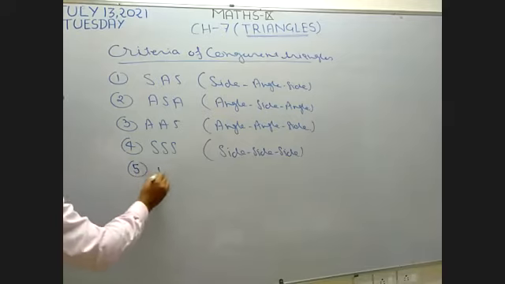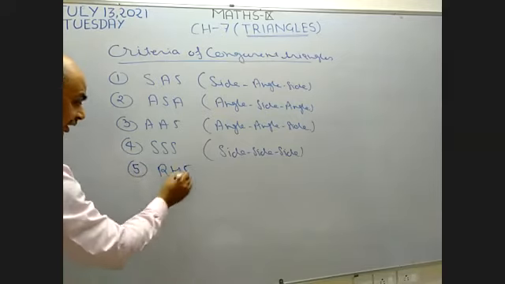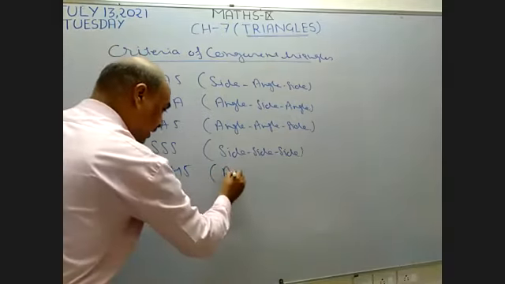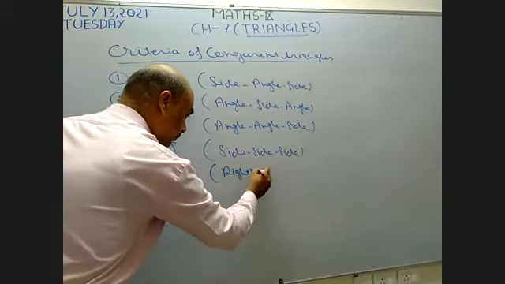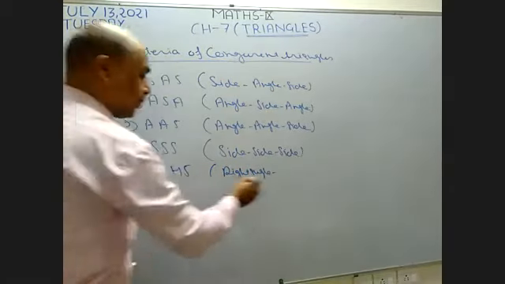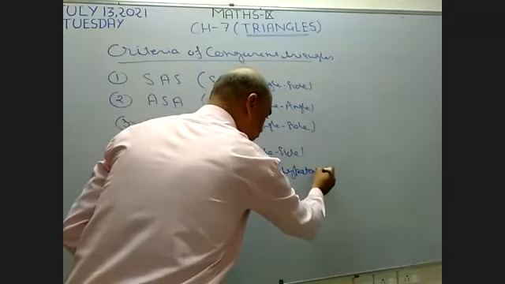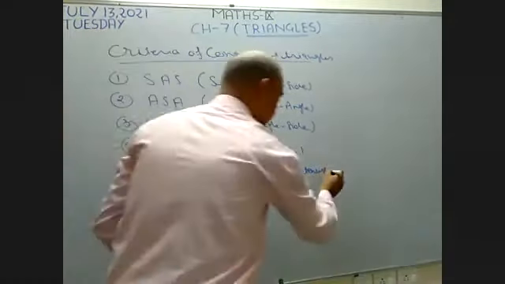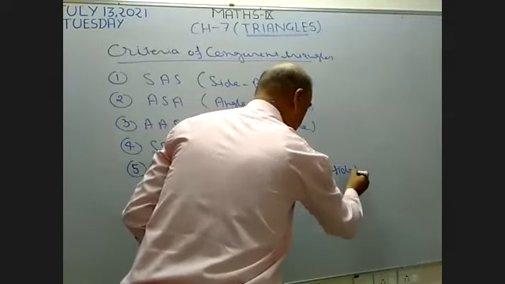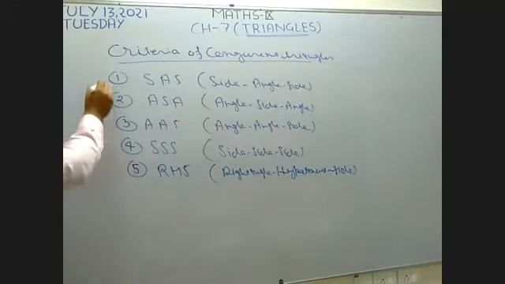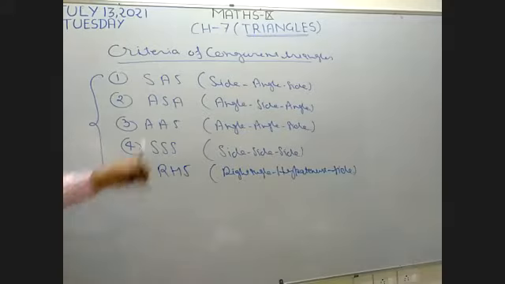And the last one is fifth, RHS. What is the meaning of RHS? R is right angle, H for hypotenuse and S for side. These are the 5 criteria to make two triangles congruent.